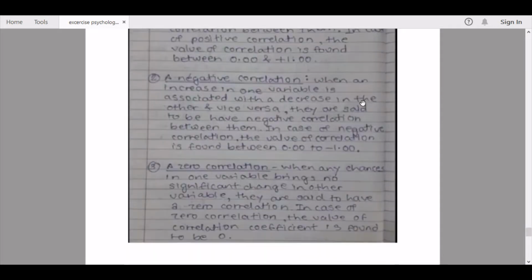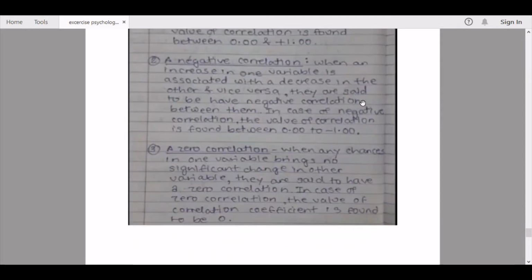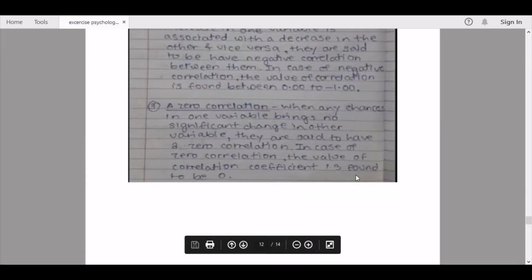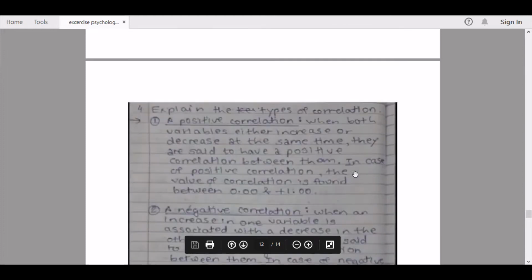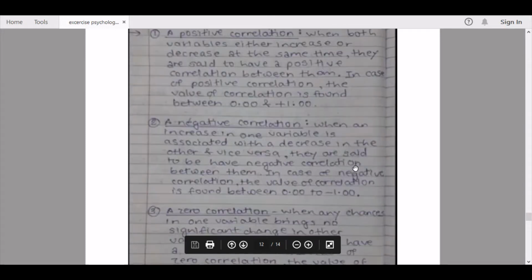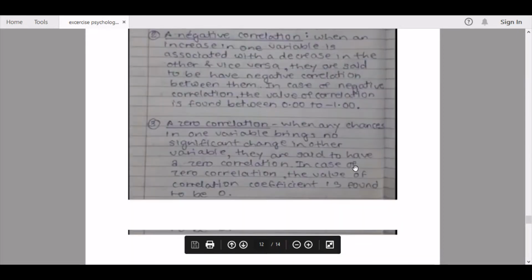Third one, a zero correlation. When any change in one variable brings no significant change in the other variable, they are said to have a zero correlation. In case of zero correlation, the value of correlation is found to be zero. So this is your answer for the fourth question of our seventh main question, that is detailed answers.